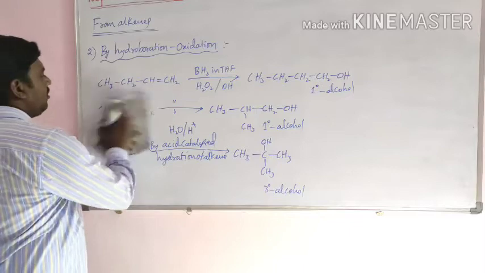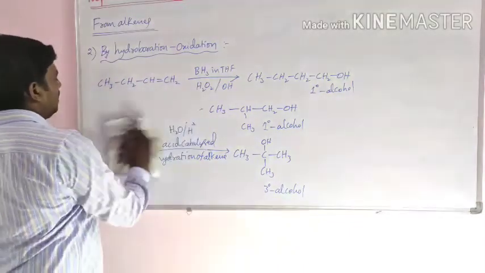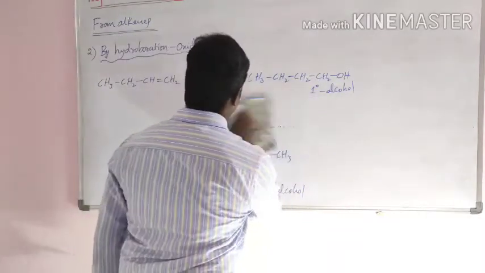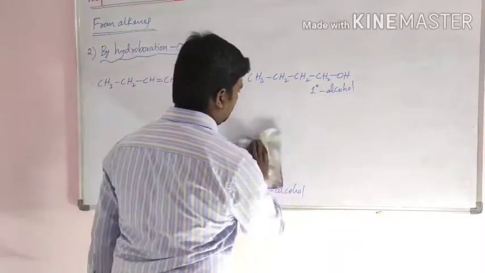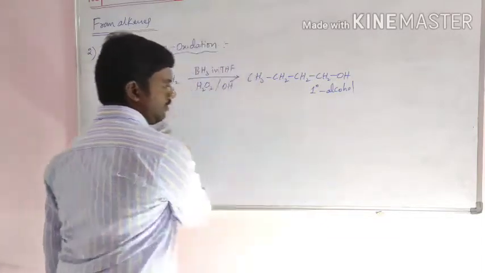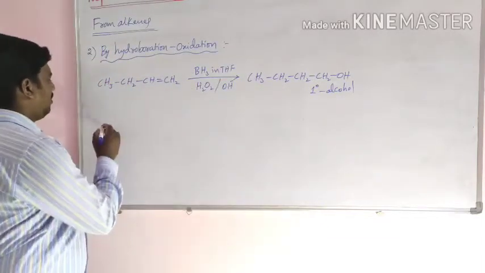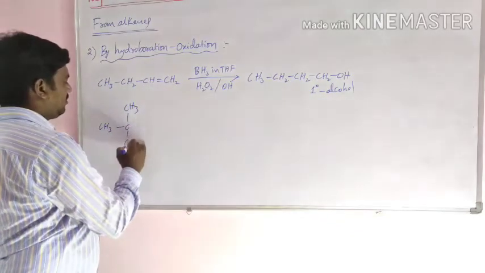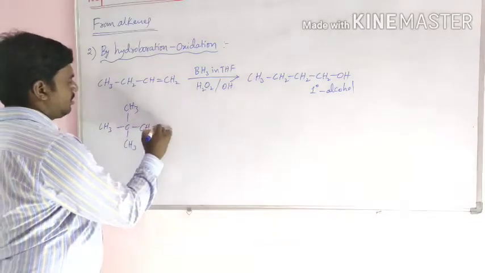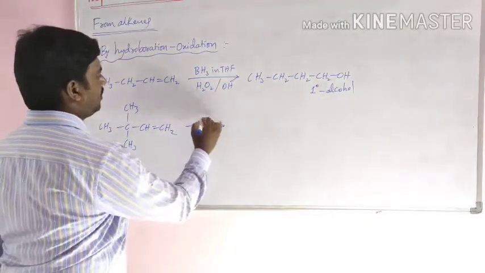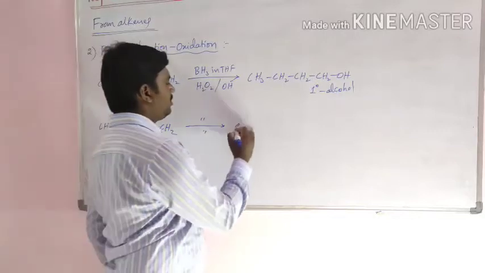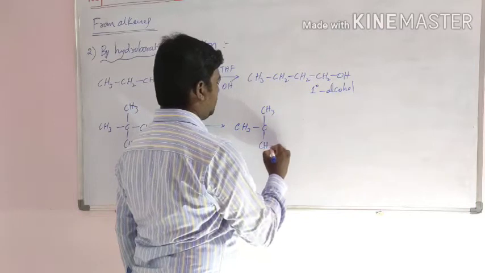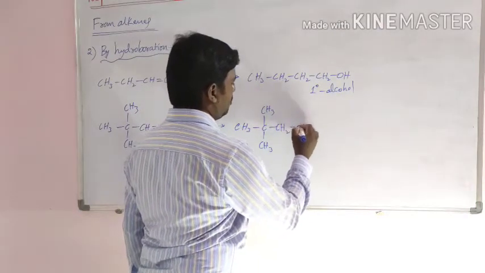Now, take one more example of hydroboration oxidation. (CH3)3 C CH double bond CH2. Then the compound formed is (CH3)3 C CH2 CH2 OH.